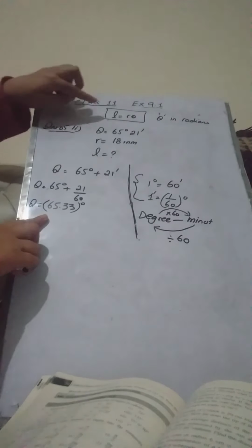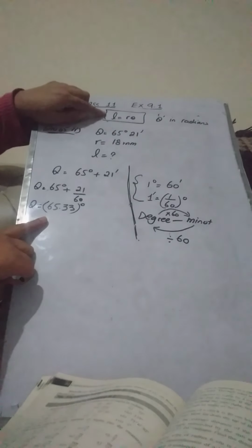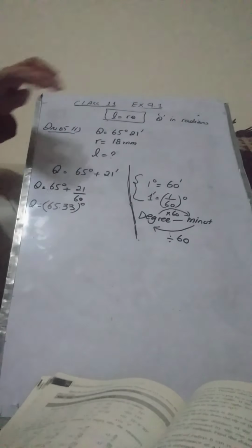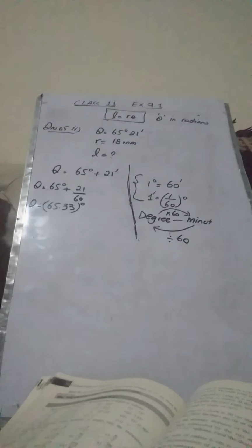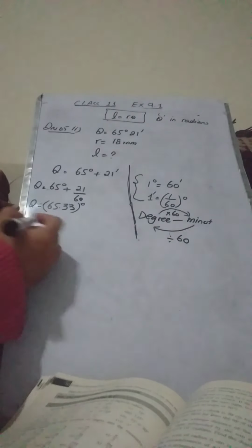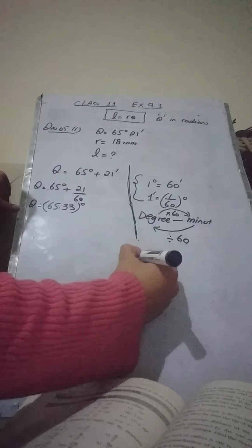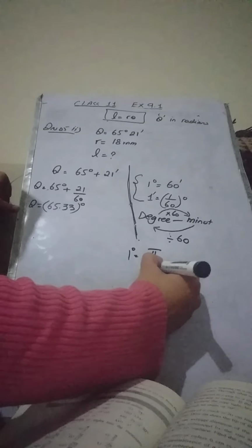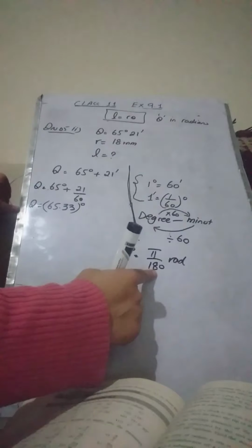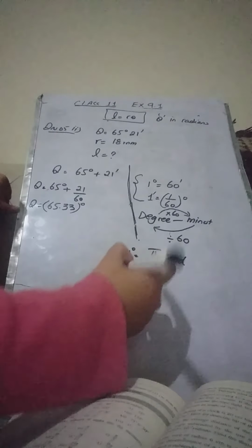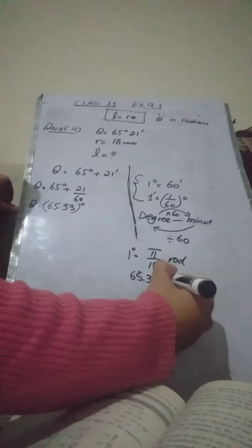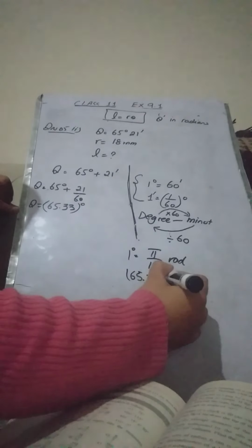Now we know that in this relation we are going to use theta in radians only, because whenever theta is used in calculation, it is always used in the form of radians, not in degrees. So we need to convert this to radians. Now we know that 1 degree is equal to pi by 180 radians. If 1 degree is equal to pi by 180 radians, then 65.33 degrees will be equal to how much radians?